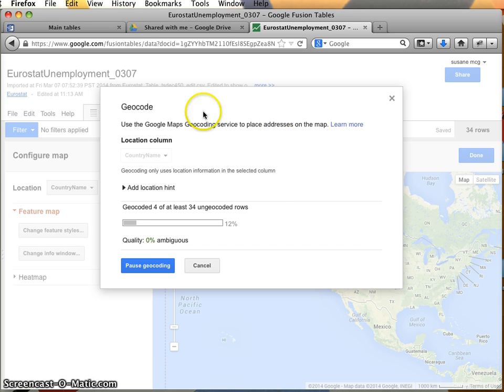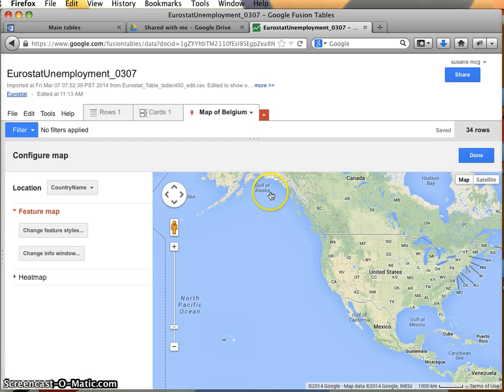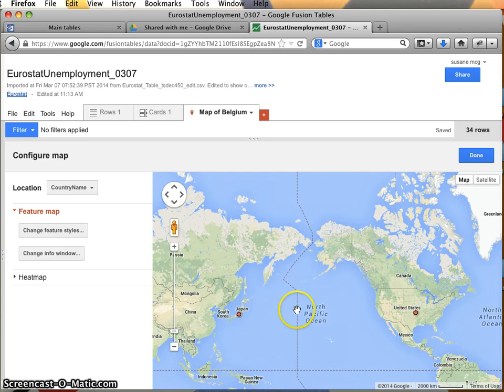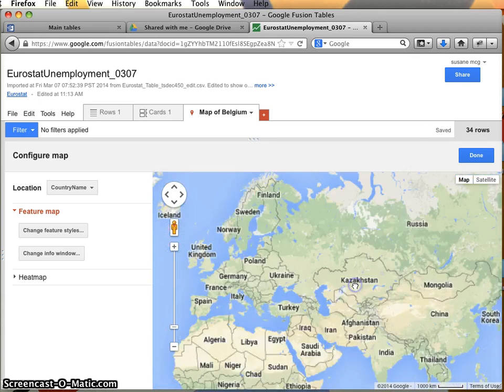And what it's doing right now is it's geocoding these country names, and it's going to spit something out at us, and we'll see what that is. You can see here that it's saying what's the ambiguity of this, right? Because we know that, for example, there are multiple cities called Washington. So sometimes there is some ambiguity, and you may have to provide some correction or additional details for these.